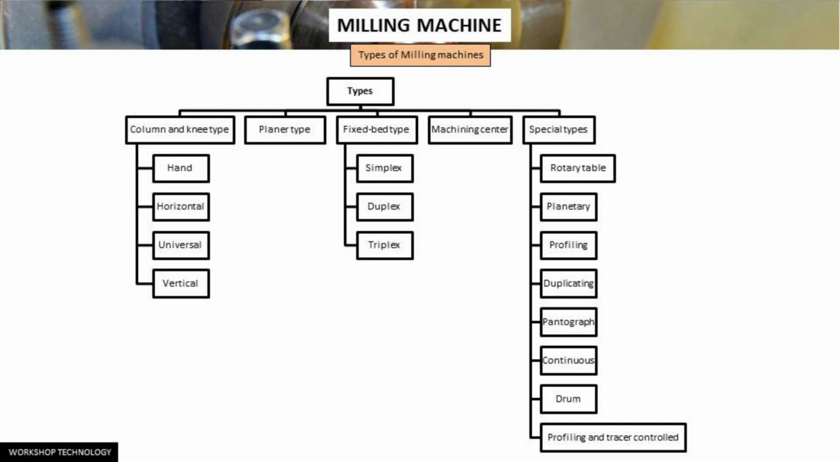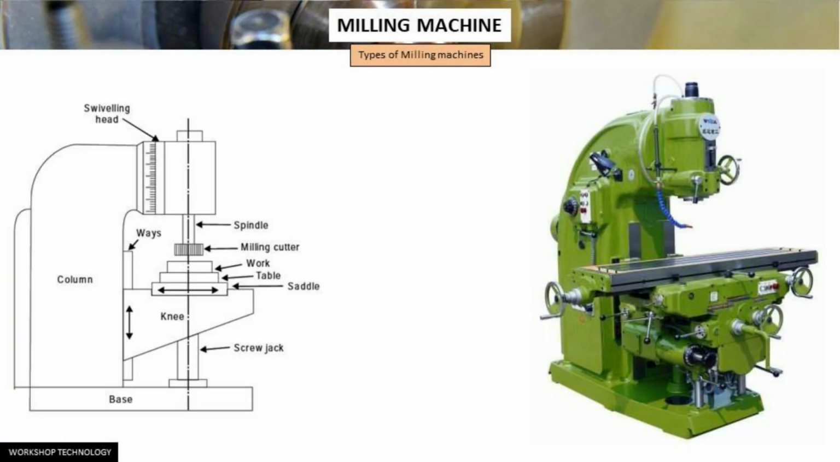Out of all this classification of milling machines, we are going to discuss the column and knee type of milling machine. This figure shows a simple column and knee type milling machine. It is the most commonly used milling machine in any shop work. In this type, the table is mounted on the knee casting, which in turn is mounted on the vertical slides of the main column. The knee is vertically adjustable on the column so that the table can be moved up and down to accommodate work of various heights.